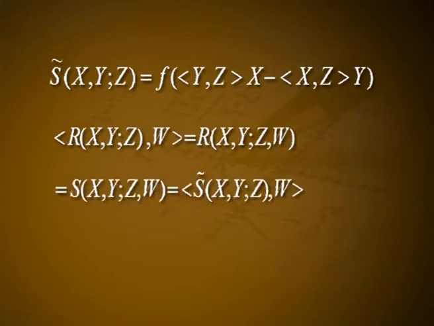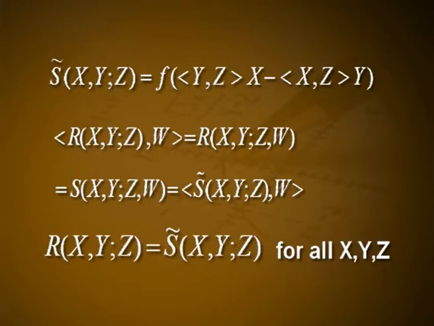Now set S̃(x,y)z = f(⟨y,z⟩x − ⟨x,z⟩y). Then ⟨R(x,y)z,w⟩ = R(x,y,z,w) = S(x,y,z,w) = ⟨S̃(x,y)z,w⟩.